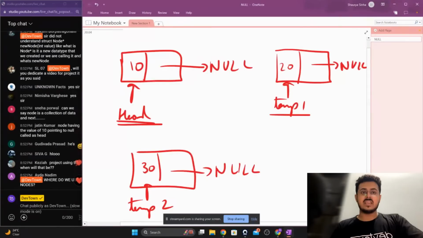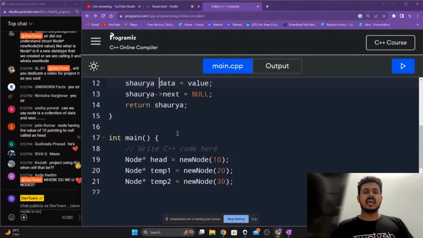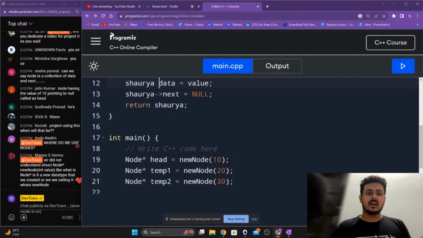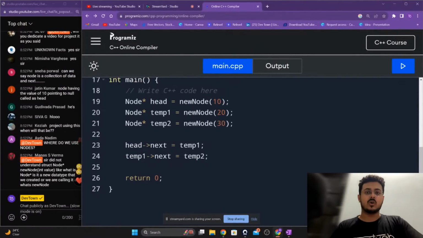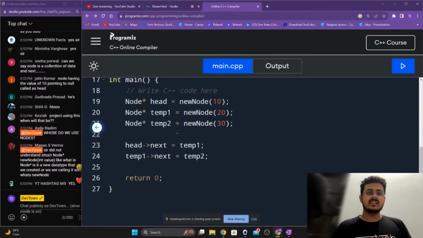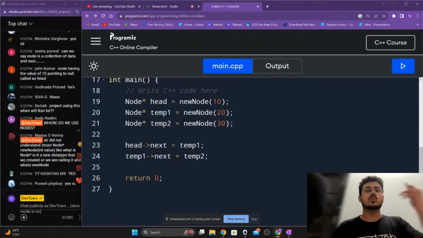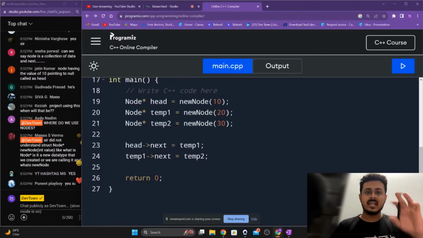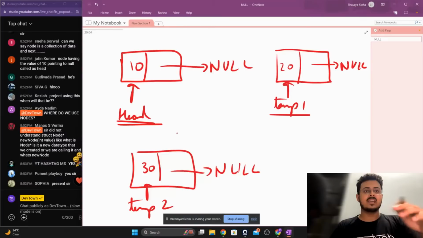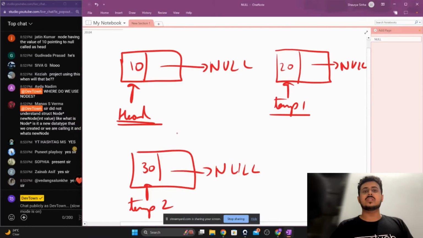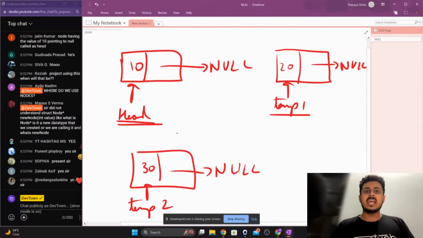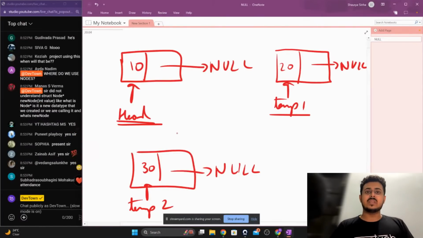We have created that, guys. The next particular line of code is saying that head ka next is equal to temp1. Head ka next is equal to temp1, guys. So we'll go back. Head ka next is right now equal to null.